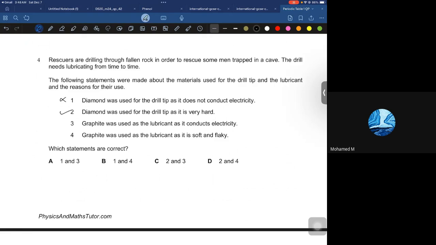That's good. Graphite was used as the lubricant, that is again the wrong thing, an irrelevant statement. They are supposed to write that graphite was used as the lubricant because between the layers there is a weak force of attraction, so they can slip over each other. So they have written that it conducts electricity. Graphite was used as a lubricant as it is soft and flaky. So yes, 2 and 4. So that's why D is correct. Are you getting my point? Good. Next.